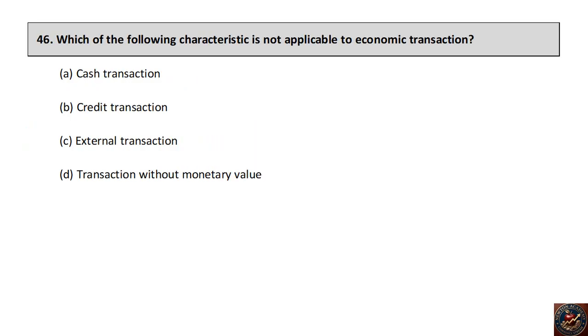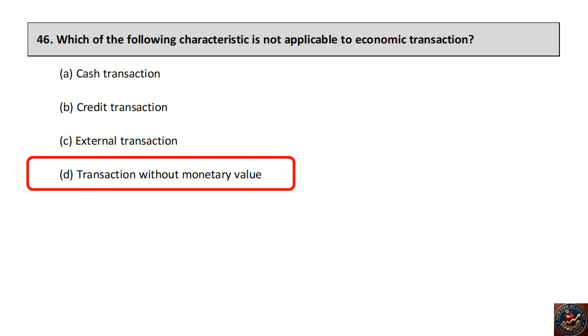Which of the following characteristics is not applicable to economic transaction? Cash transaction, credit transaction, external transaction, transaction without monetary value. The right answer is transaction without monetary value.